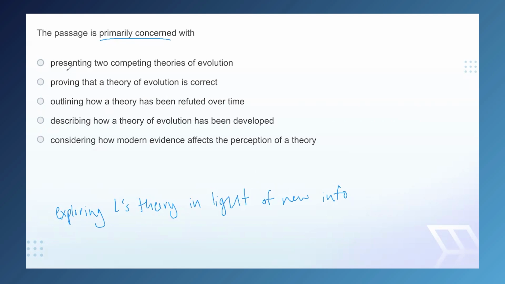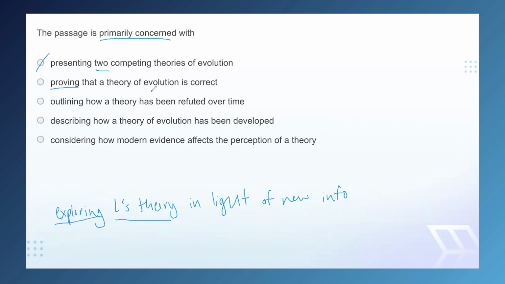Now, A might seem like the correct answer if we had only read the first sentence of the passage, which discusses both Darwin and Lamarck, right? Two competing theories of evolution. But if we've read any more of the passage, and especially if we've done summarization like we have, we know that the passage is focused on just Lamarck's theory and everything else is incidental. Eliminate. All right, B, the first word should set off alarm bells. Proving. This is not an argumentative passage. It is exploring a theory. At most, it's evaluating a theory.